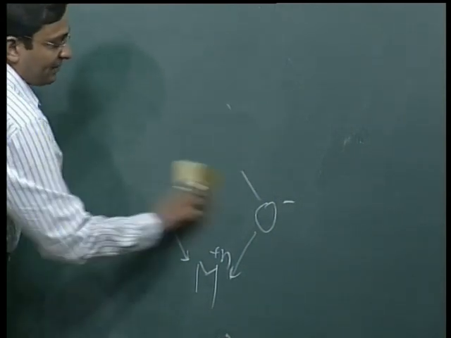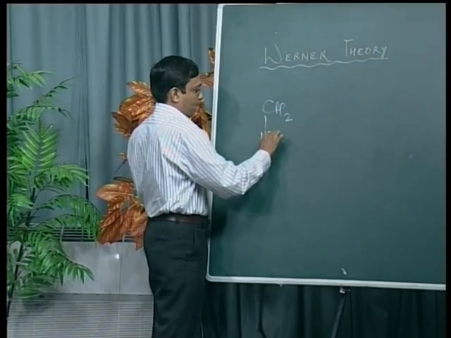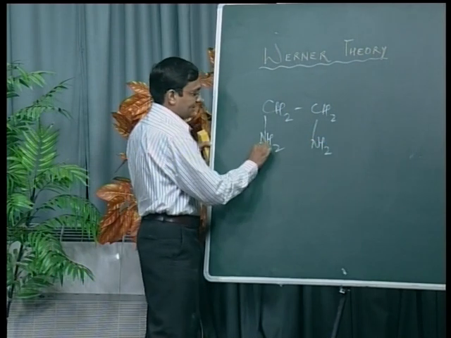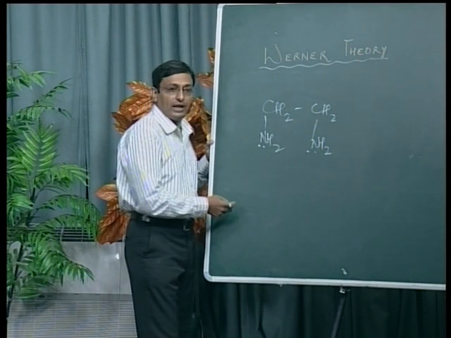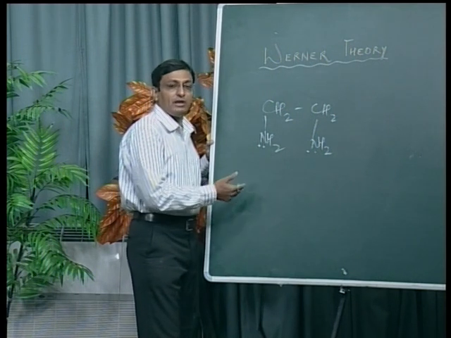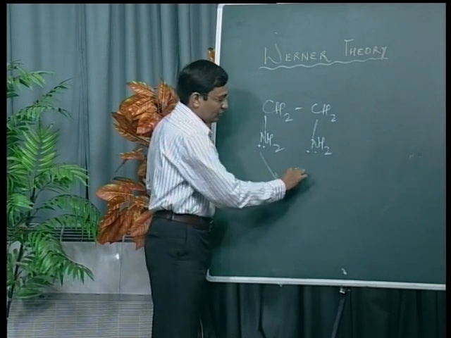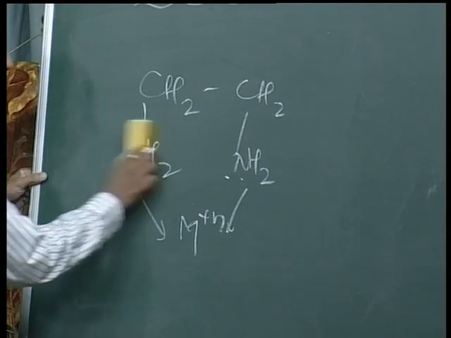In the same way, ethylene diamine. Here again 2 coordinate sites are there. In both cases, the amino group nitrogen has a lone pair of electrons, and both have the tendency to form a coordinate bond with any metal ion. So again it's a bidentate neutral ligand. In the same way we can go for tridentate, tetradentate, hexadentate ligands. This is the type of ligand.